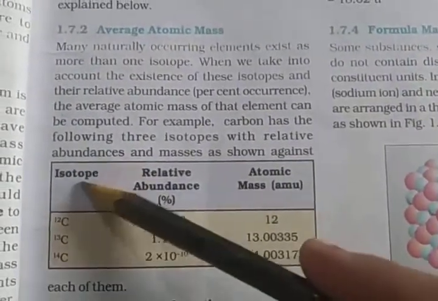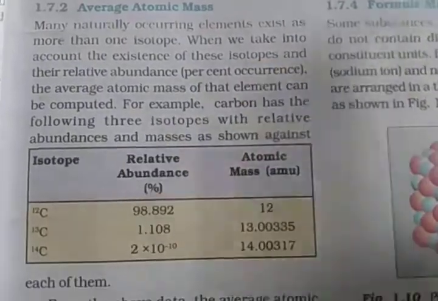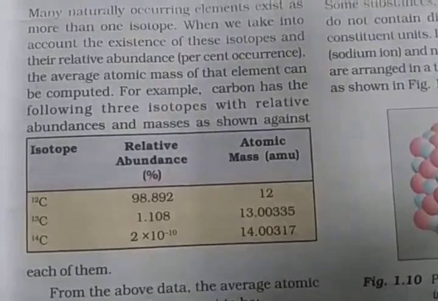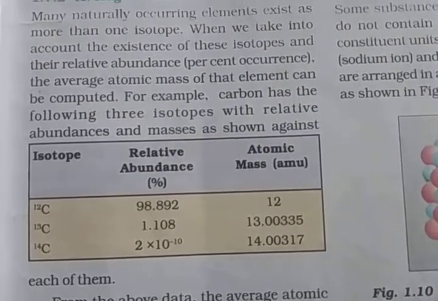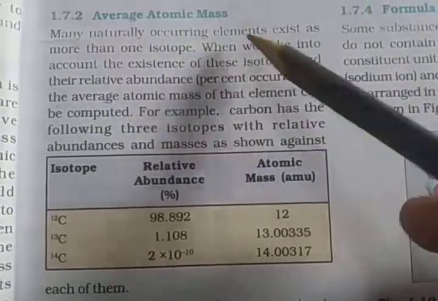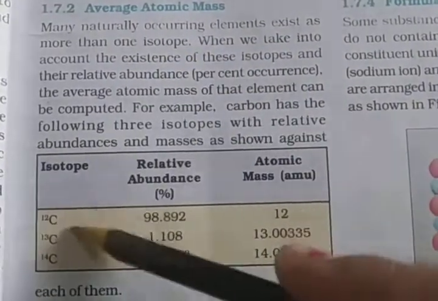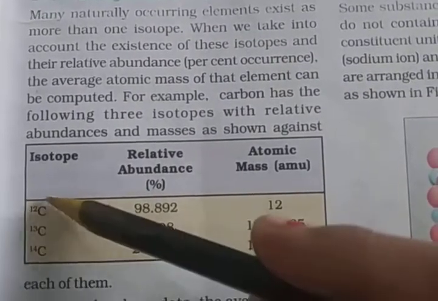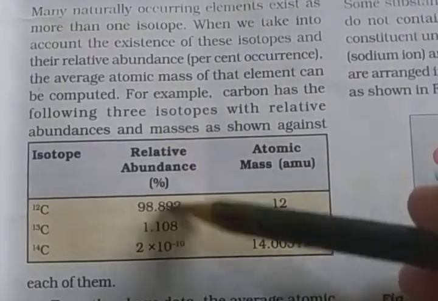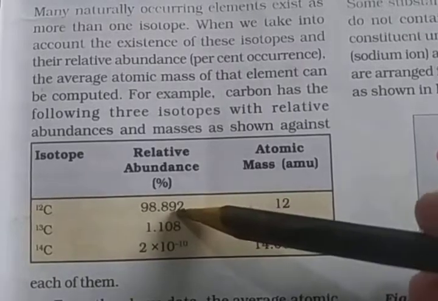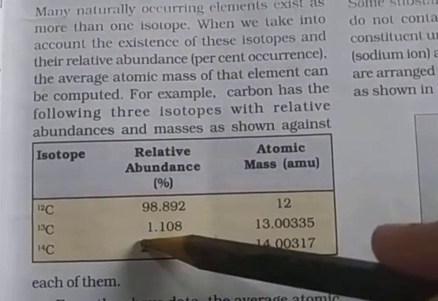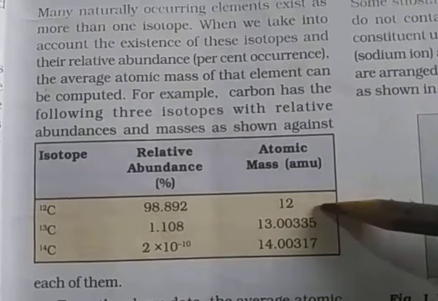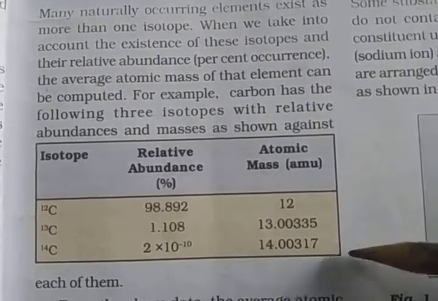Many naturally occurring elements exist as more than one isotope. Isotopes have the same atomic number but different mass. Take carbon as an example. The atomic number is the same, 6, but the atomic masses are 12, 13 and 14, and their relative abundances are different. The abundance, that is, occurrence, of carbon-12 is 98.892, carbon-13 is 1.108, and carbon-14 is 2 × 10^-10. The atomic mass of carbon-12 is 12, carbon-13 is 13.00, and carbon-14 is 14.00.